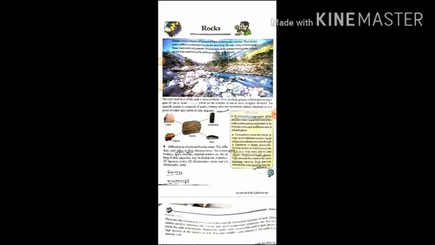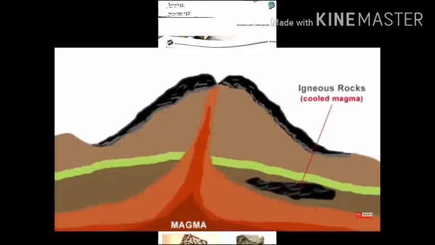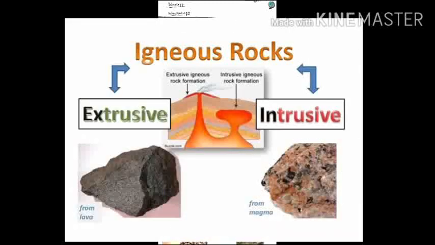So first, igneous rock. What is igneous rock? Igneous rocks are formed when molten magma cools either above or below the surface. They are divided into two main categories, plutonic and volcanic, that is also known as intrusive and extrusive.